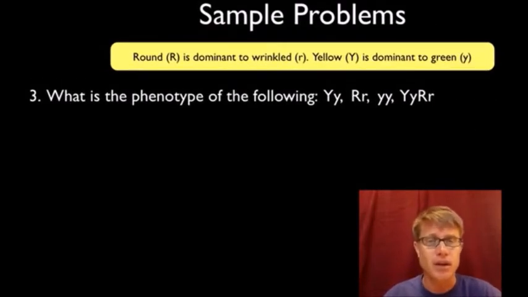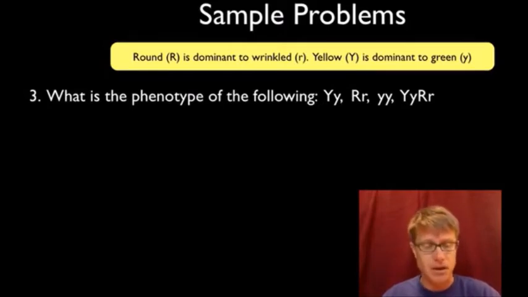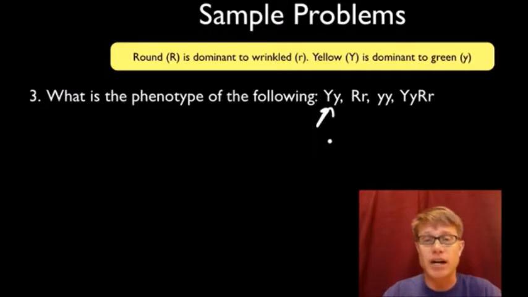Let's look at number 3. What's the phenotype of the following? Well, this right here is going to be the genotype. In other words, big Y, little y is going to be the genes that you have. What's going to be the phenotype? Well, it's physically what you look like.